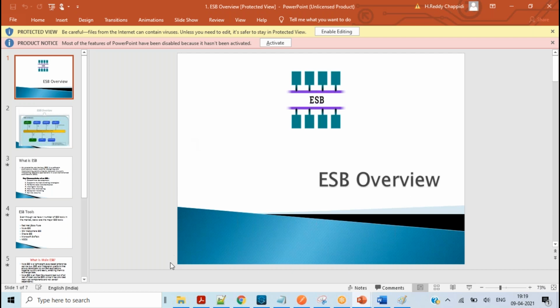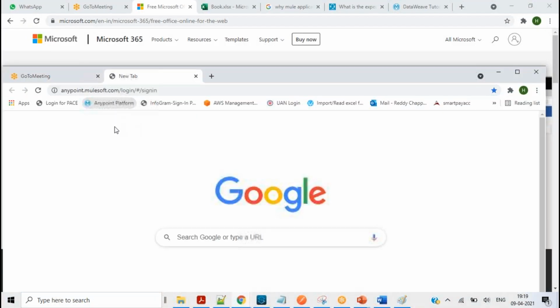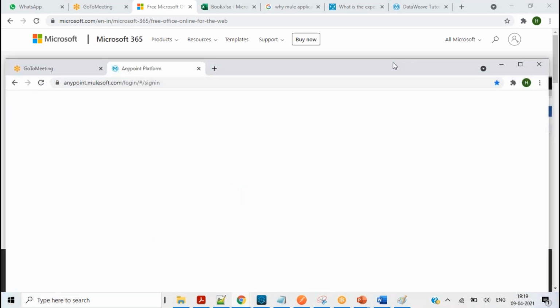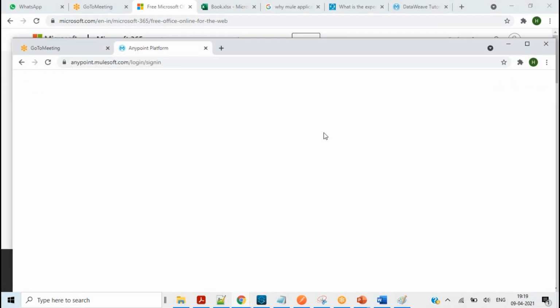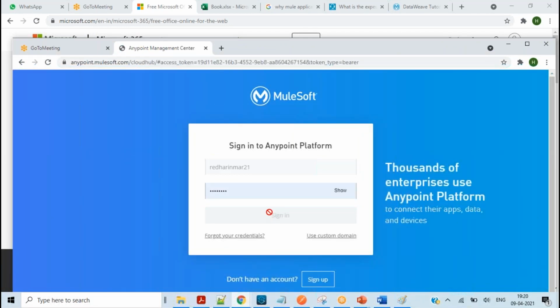Everything is available. You just need to log into the Anypoint platform. As soon as you log in, you will be able to manage your deployed application, as well as apply security, design, and maintain. Everything is available in this platform. This is a cloud platform that you can access from the browser, where you will be able to see the different things available in the Mule Anypoint platform to manage your application.